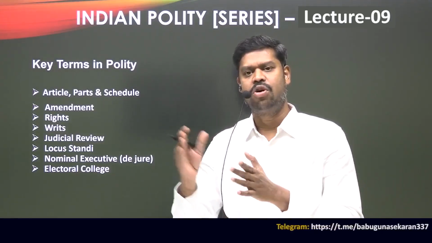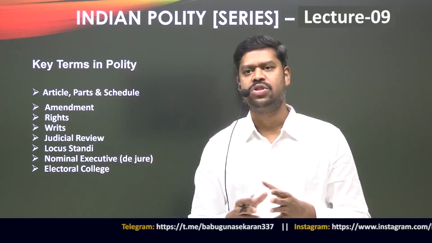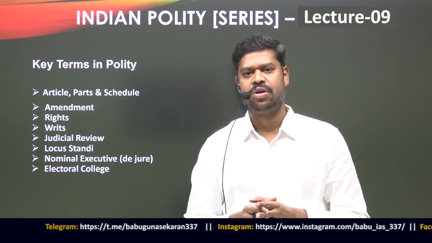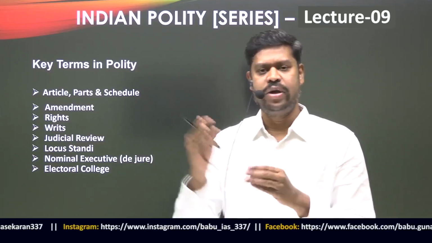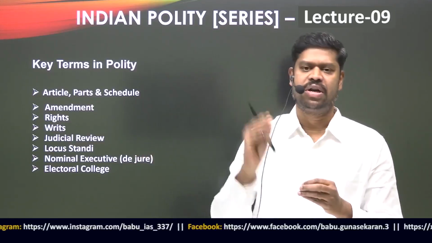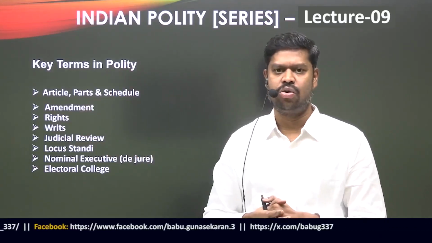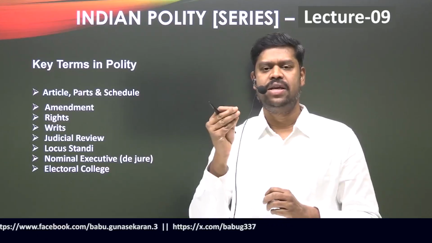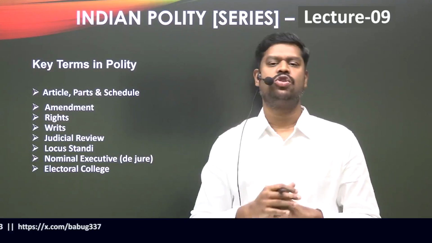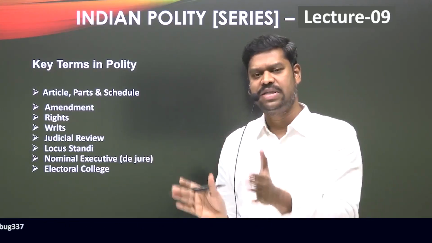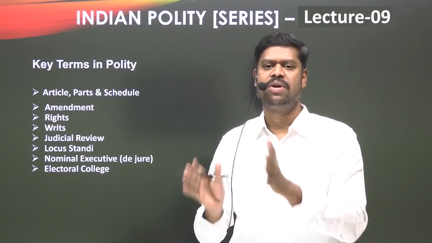Say for example, the Constitution provides for what is called the right to vote. The Constitution allows for universal adult suffrage. So what is this right to vote? Although it is provided in the Constitution, it is not a fundamental right, but merely a constitutional right which is guaranteed in the Constitution. So if the state is denying you the right to vote, you can go to the court. But it is not considered a fundamental right, because whatever is given in Part 3 of the Constitution, only those are called fundamental rights.